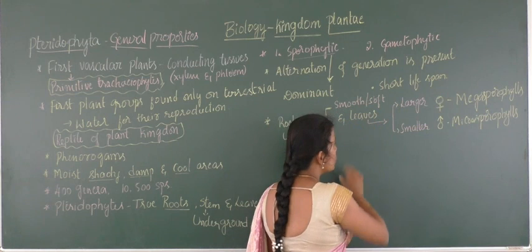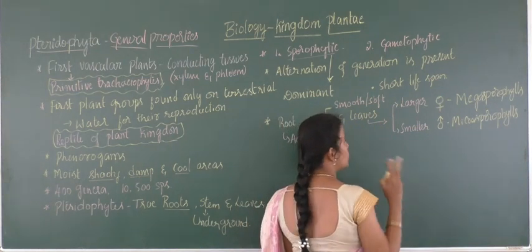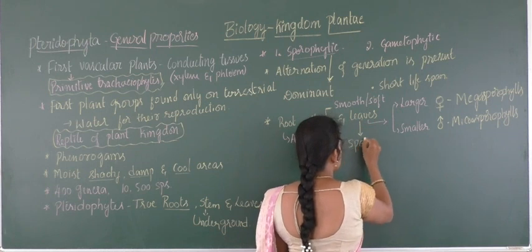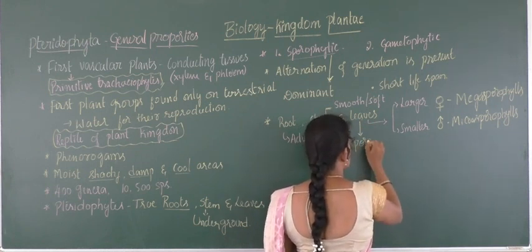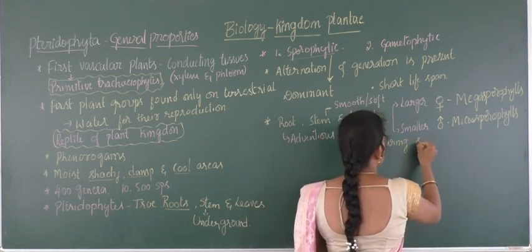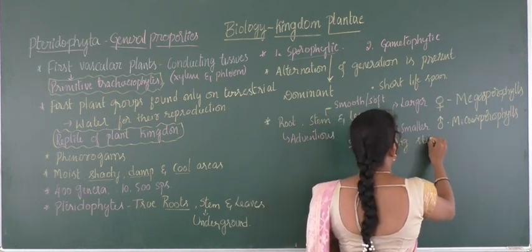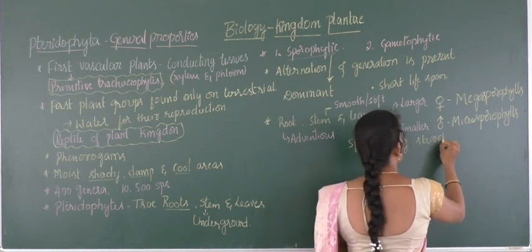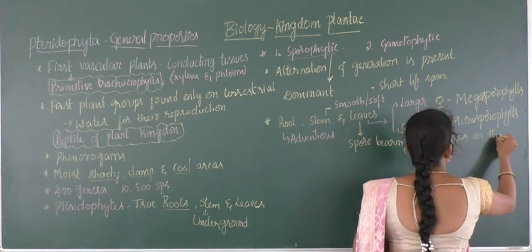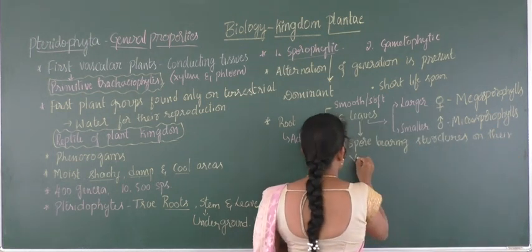And when it comes to leaves, the leaves show two different structures, and here the leaves are considered as spore bearing structures on their ventral side.